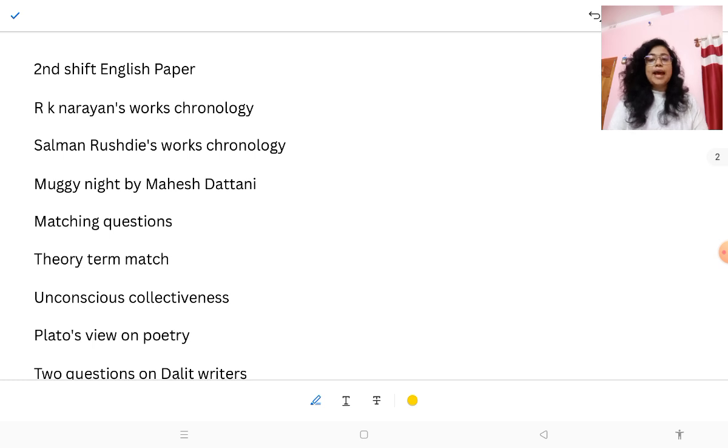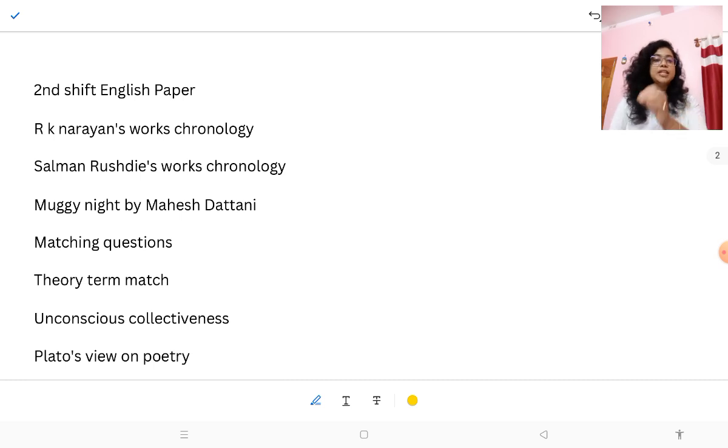As you know, UGC NET always makes the first shift, the morning shift, a little easy or moderate, and the second shift always tough or hard. This time they followed the same rule, and the second shift was a little harder than the first shift. In this shift also they focused most on Indian literature, and many questions were from chronology. When I type these questions I have to use the word chronology in every question.